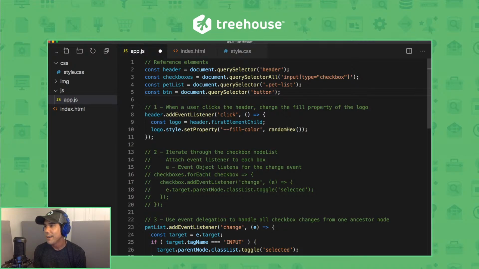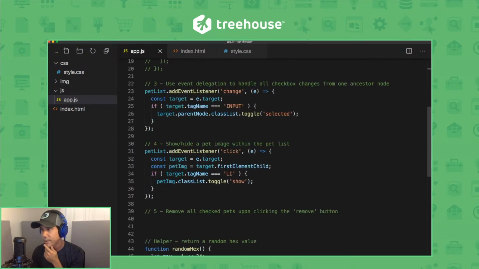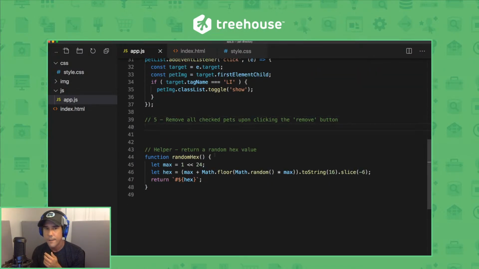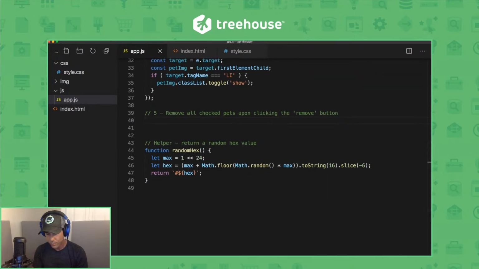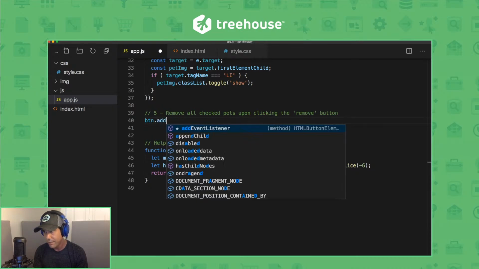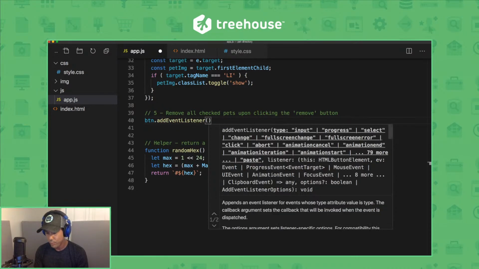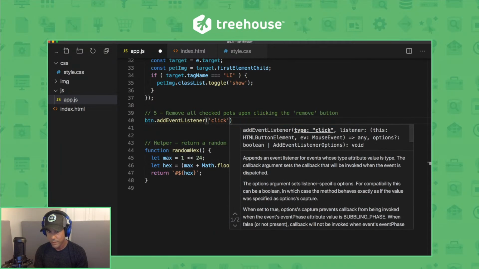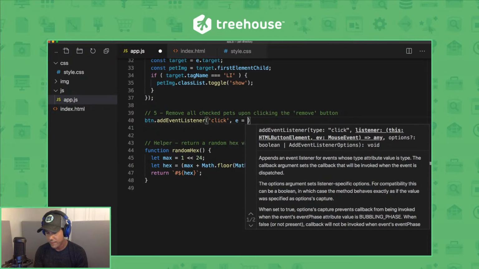Fine folks. Cool. So we have a reference to the button. So now let's attach an event listener to it. So let's go down here to the final comment here. And we'll do button.addEventListener. Again, since we're clicking the button, we want to listen for a click event. We'll pass in that event object.